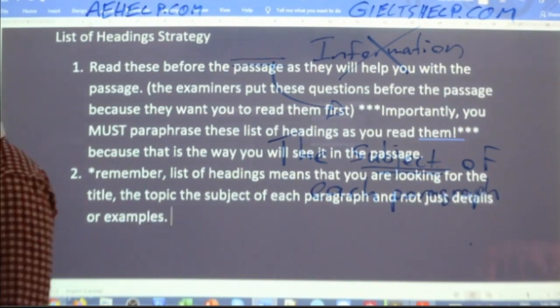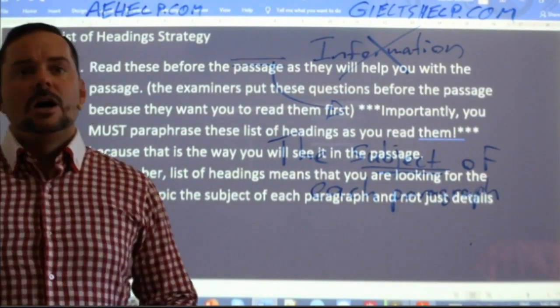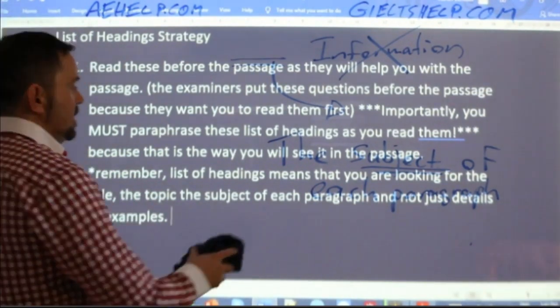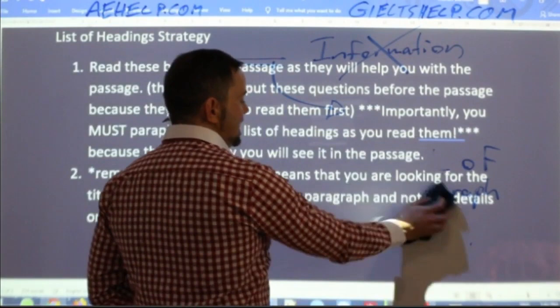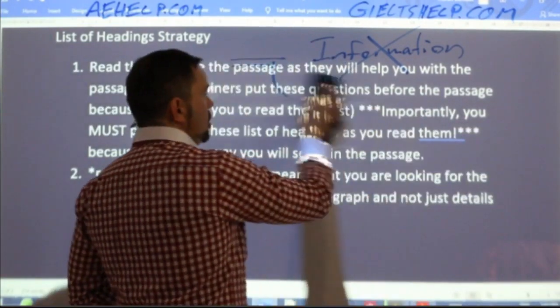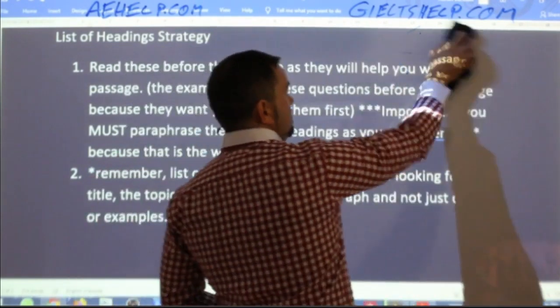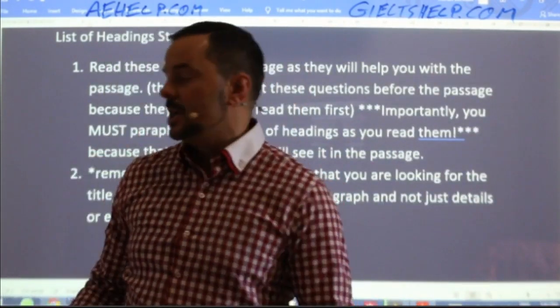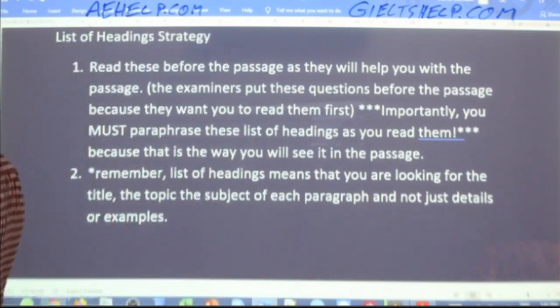Okay, that's really important. Lots of times students will lose marks because they skim or scan the passage, they find some matching words, and then they go, oh, okay, that's what this paragraph is about, but it's really not. It's just an explanation or a detail. It's not actually the subject.